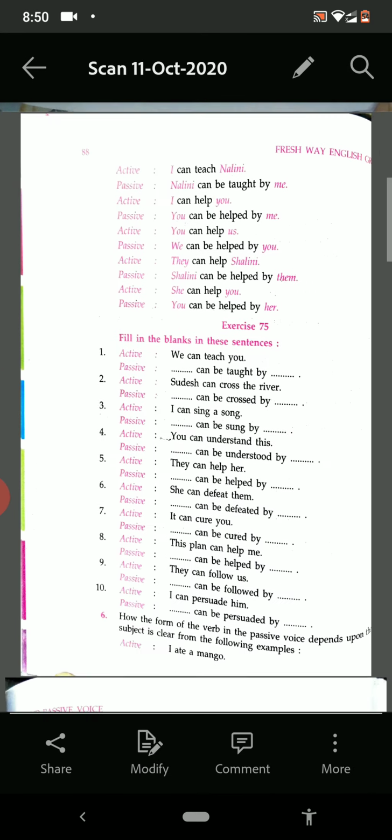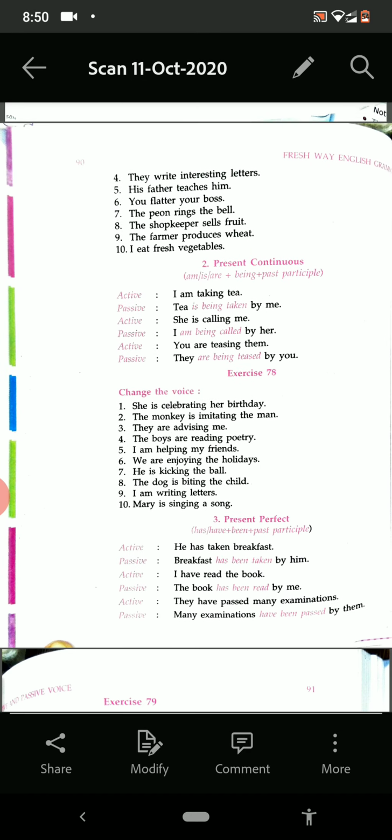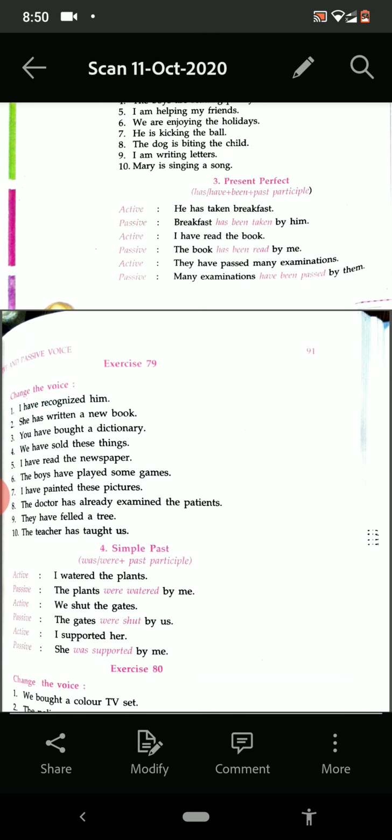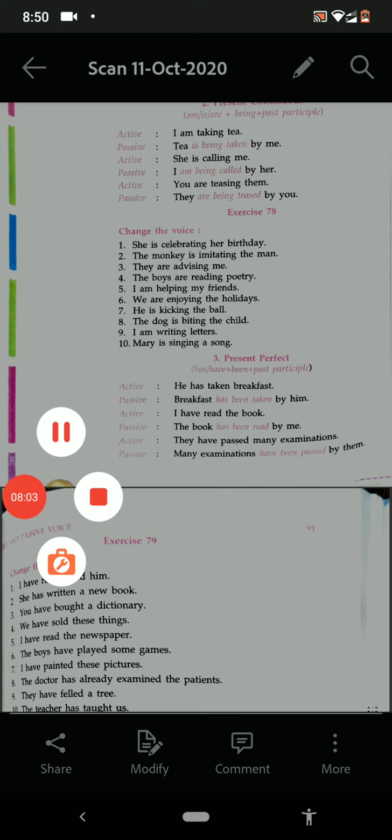So we are talking about the present perfect tense, and in present perfect tense we have to use has, have plus been plus third form of the verb.